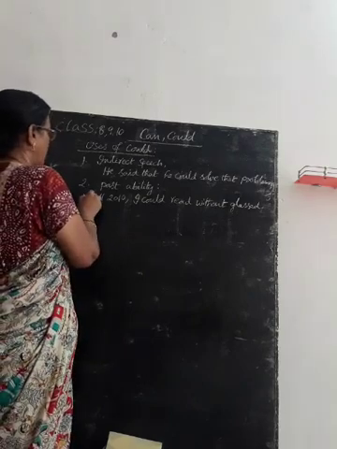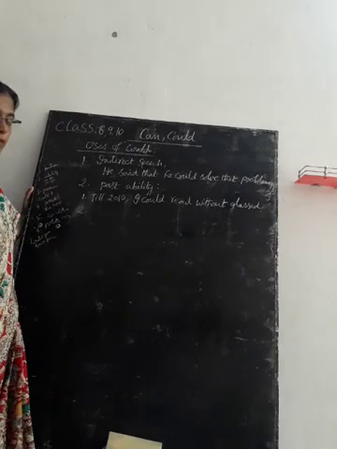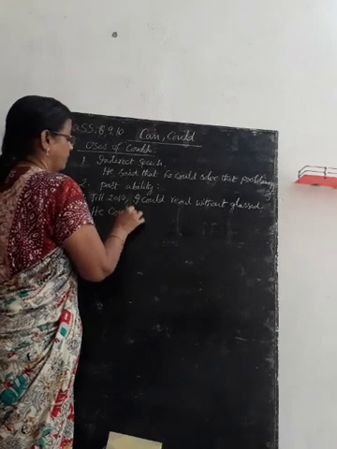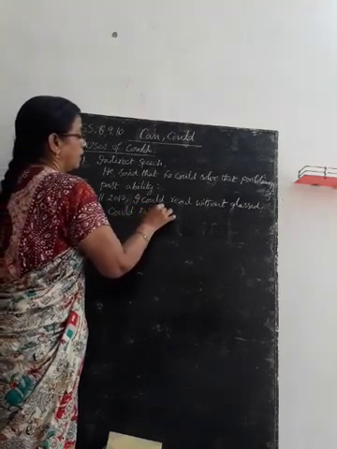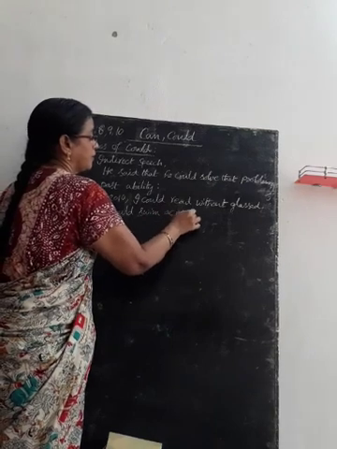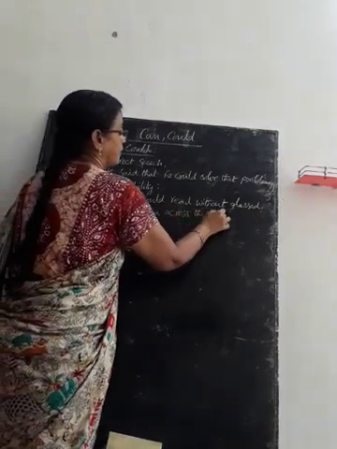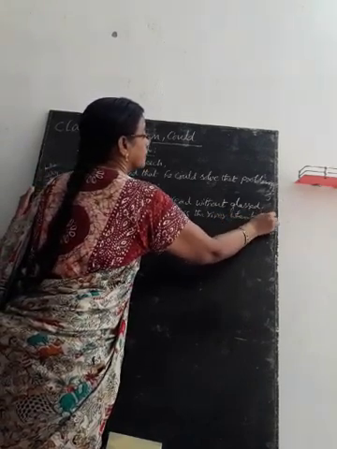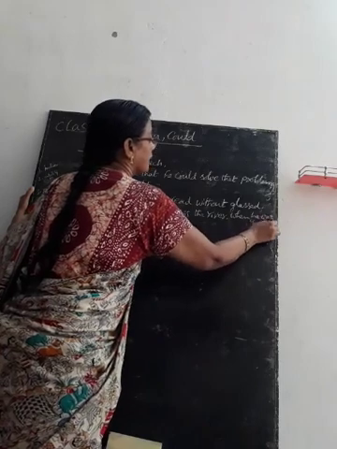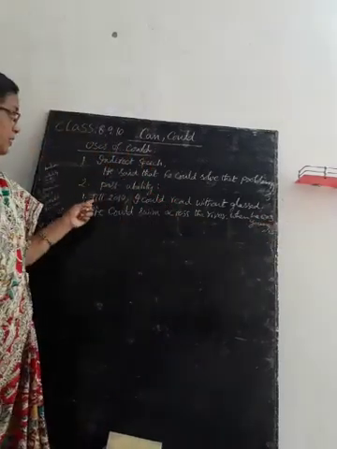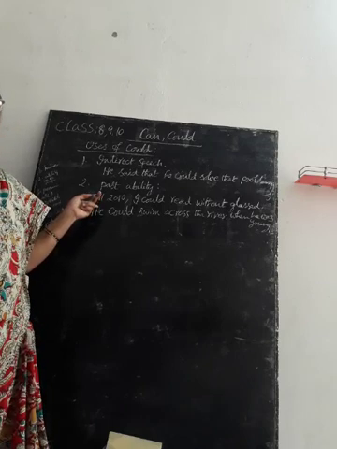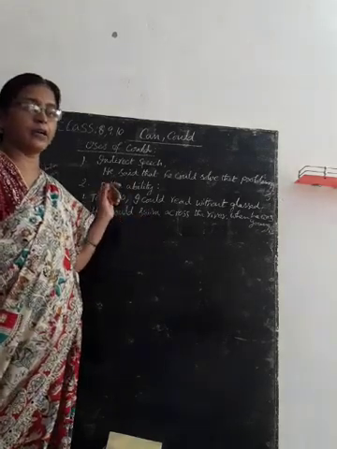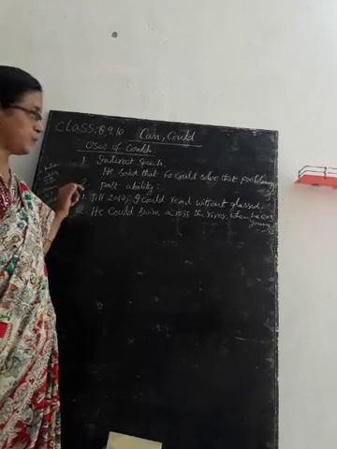Next, example number 2. He could swim across the river when he was young. Those sentences indicate past ability.